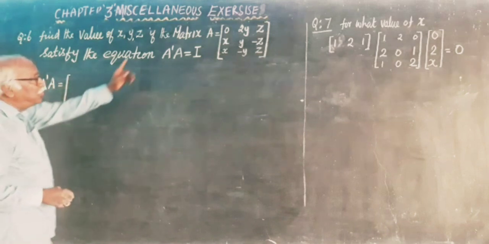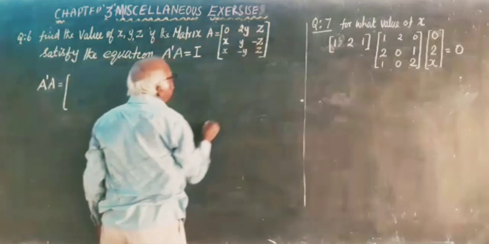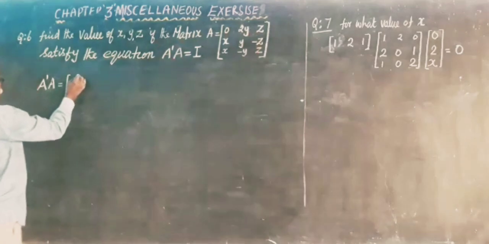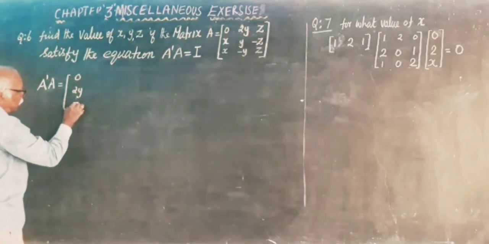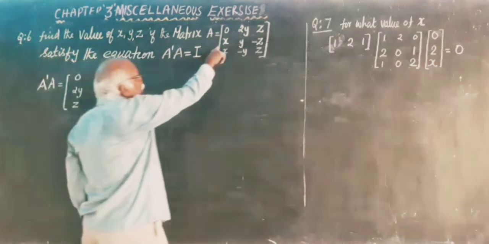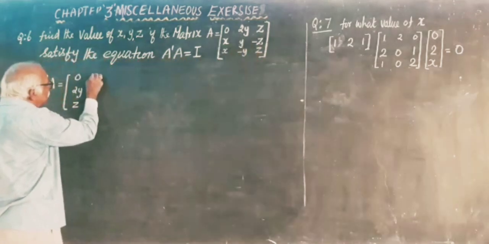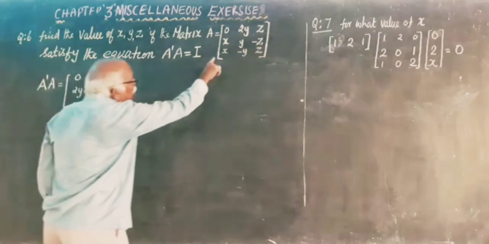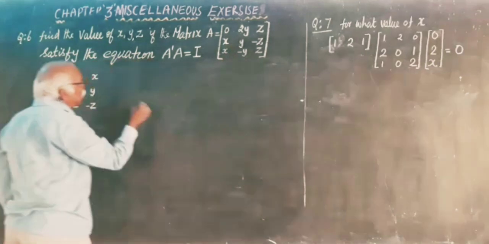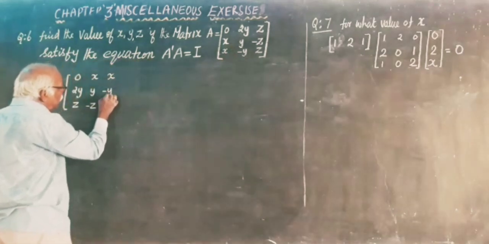A dash is equal to: interchange the first row to first column, 0, 2y, z. Second row to second column, x, y, minus z. Third row to third column, x, minus y, z.